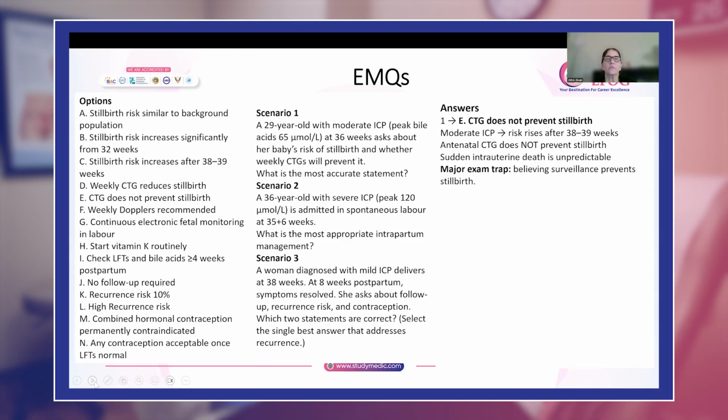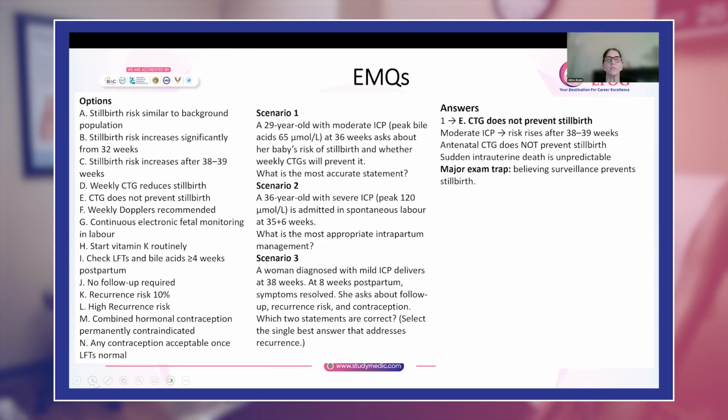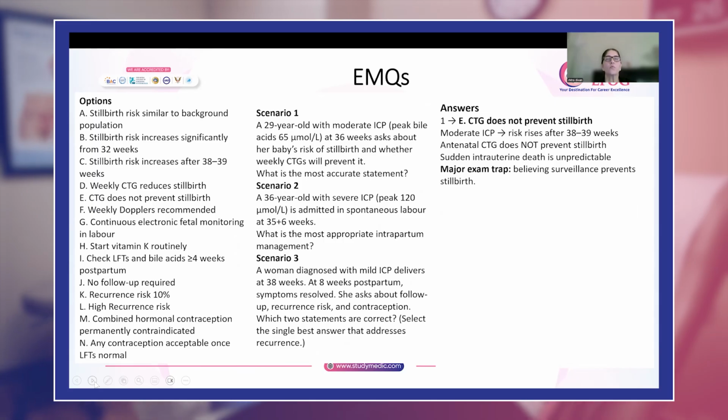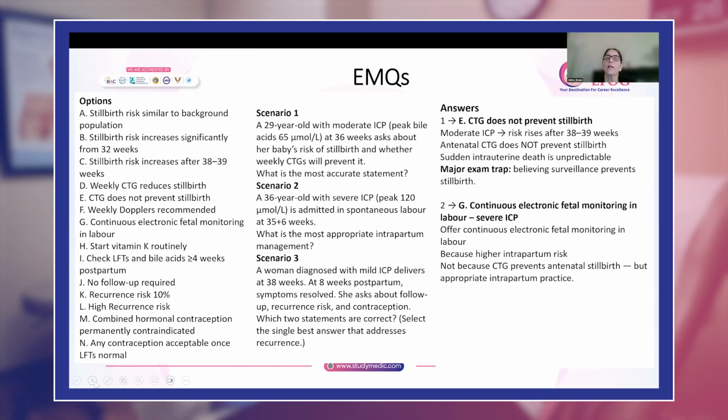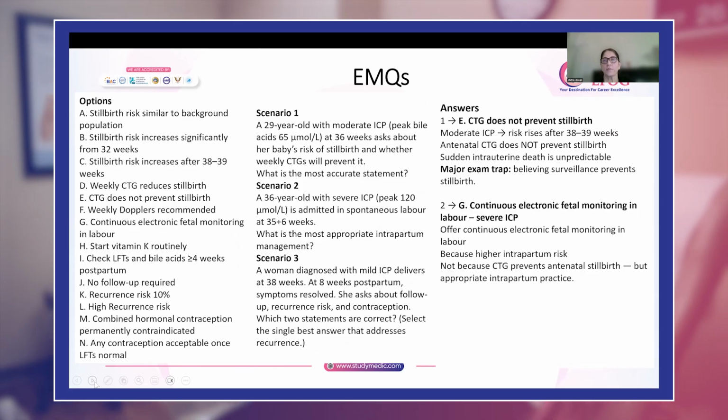Then you have this 36-year-old with severe ICP, because the peak is 120. She is admitted in spontaneous labor. What is the most appropriate intrapartum management plan for her? Here, you will advise continuous electronic fetal monitoring in labor. Why is it?